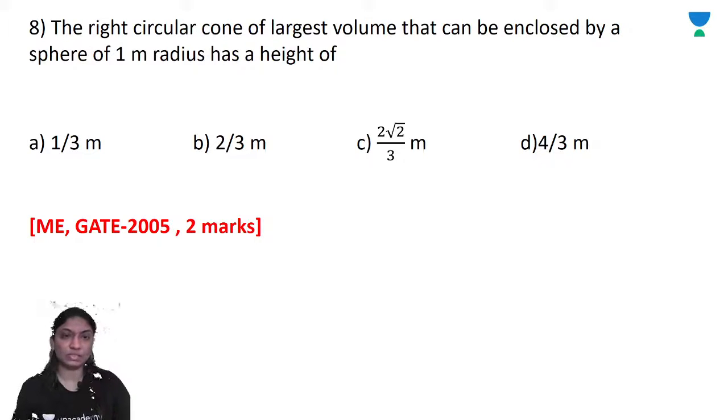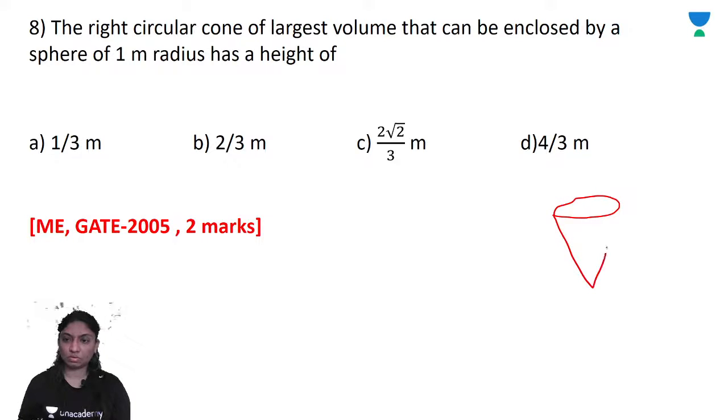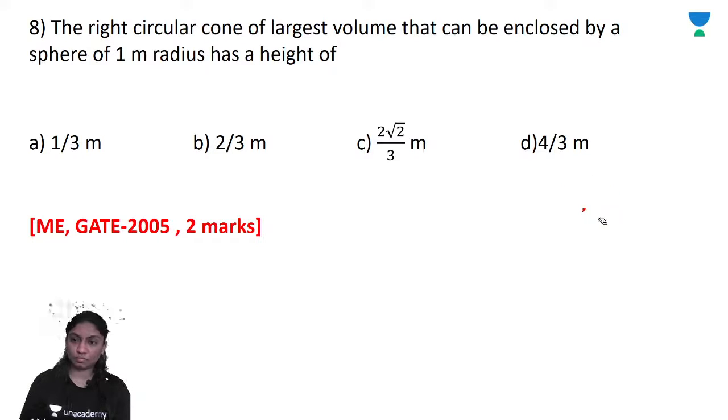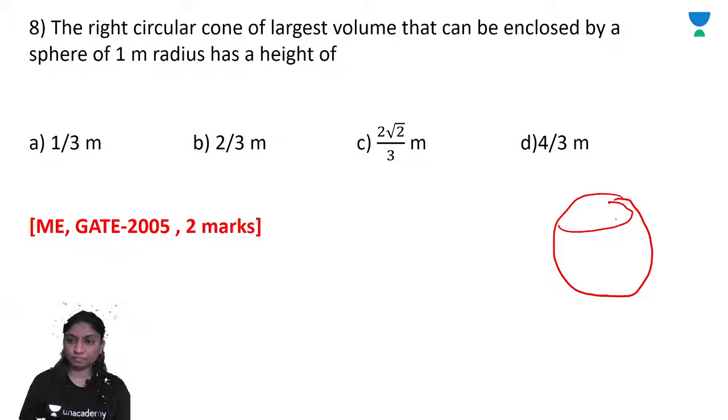Okay, so a right circular cone is enclosed in a sphere.